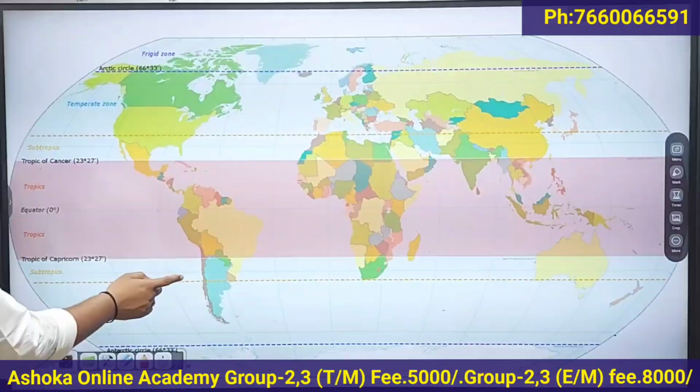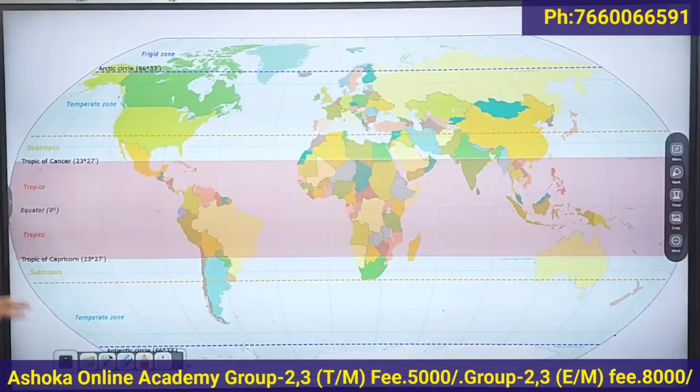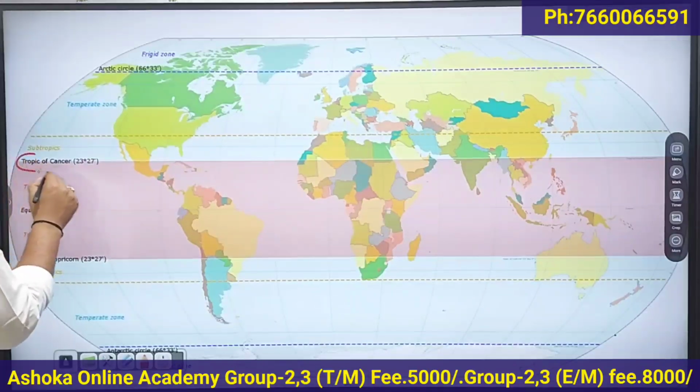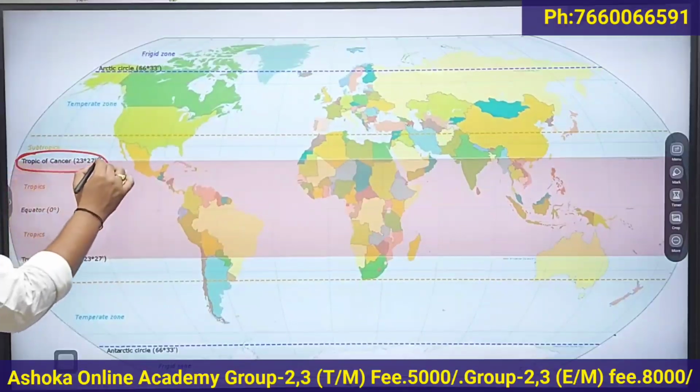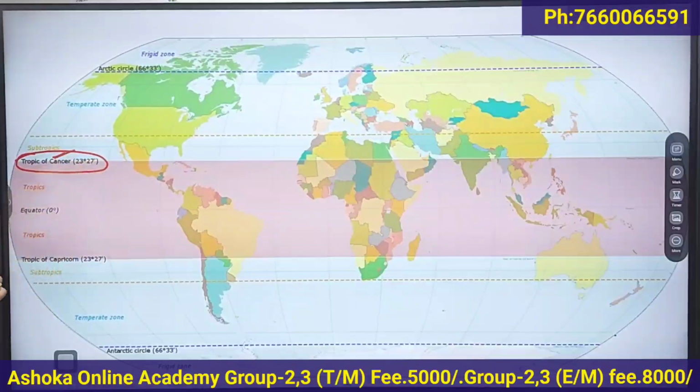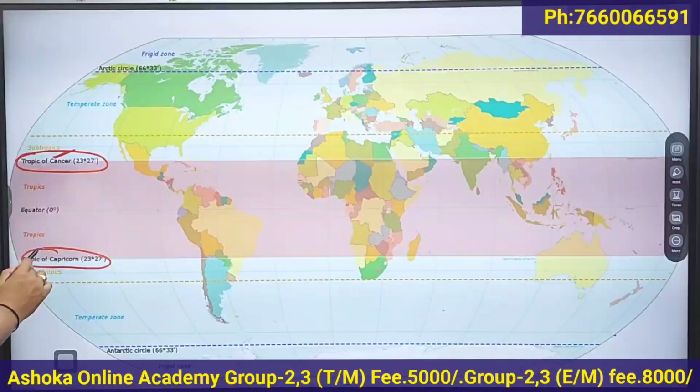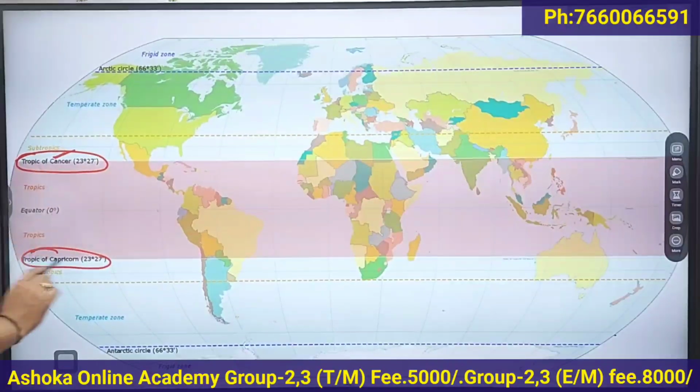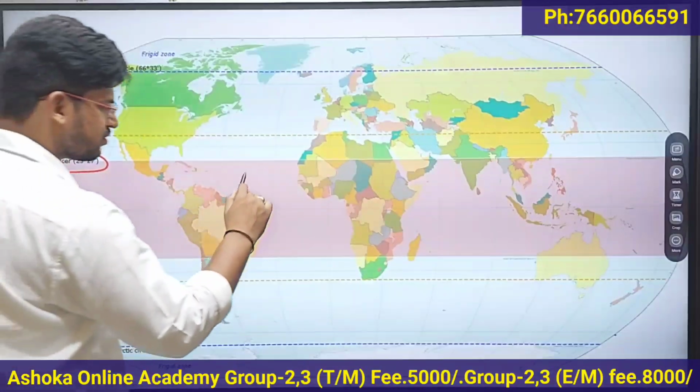Then, the region between the 23.5 north latitude, that is Tropic of Cancer, and the 23.5 south latitude, that is Tropic of Capricorn, is called the tropical zone.